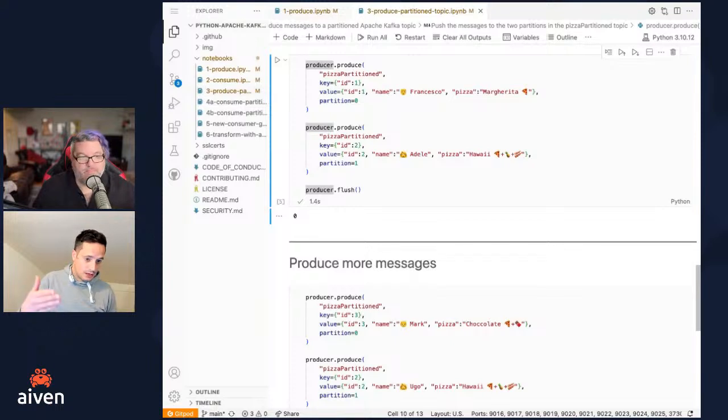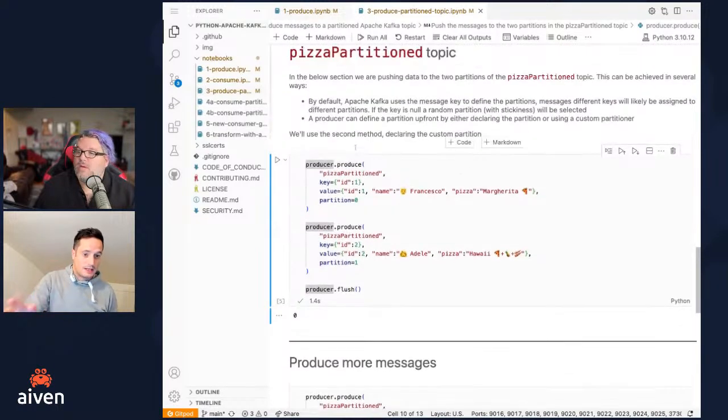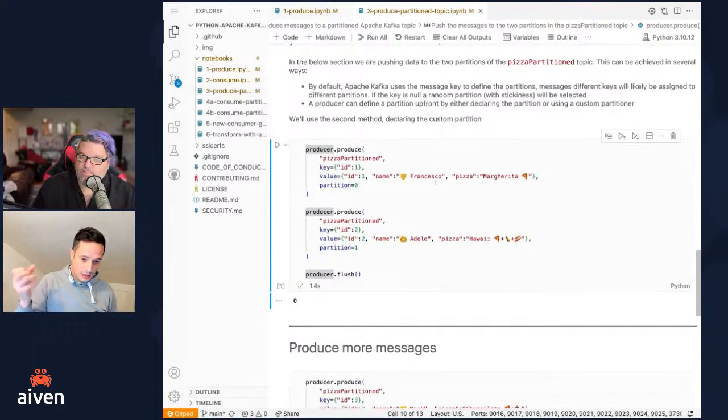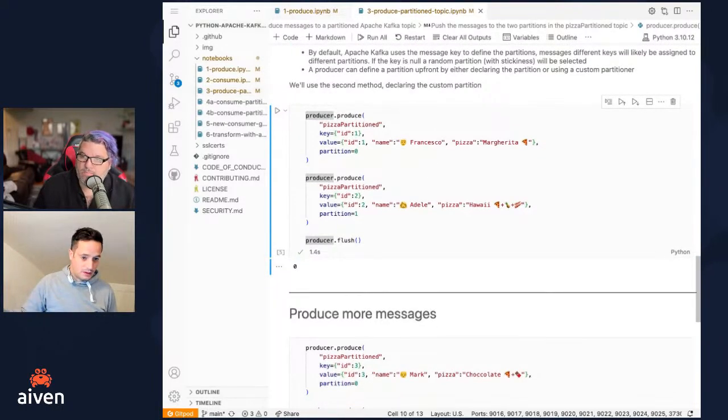However, you can do as we are doing here, saying which partition I want to push data to, if I need it. Or if I don't need a specific partition, I can basically use something like round robin, a little bit more sticky than a pure round robin. If I don't specify the key, Kafka will assign the message, or the set of messages that are included in a batch, to a specific partition.